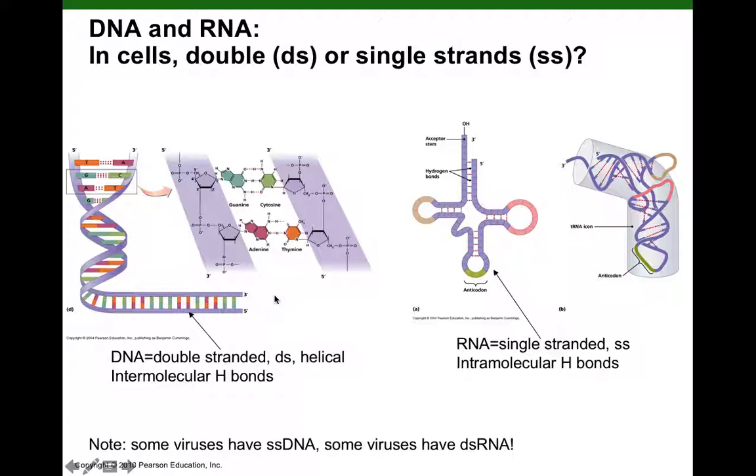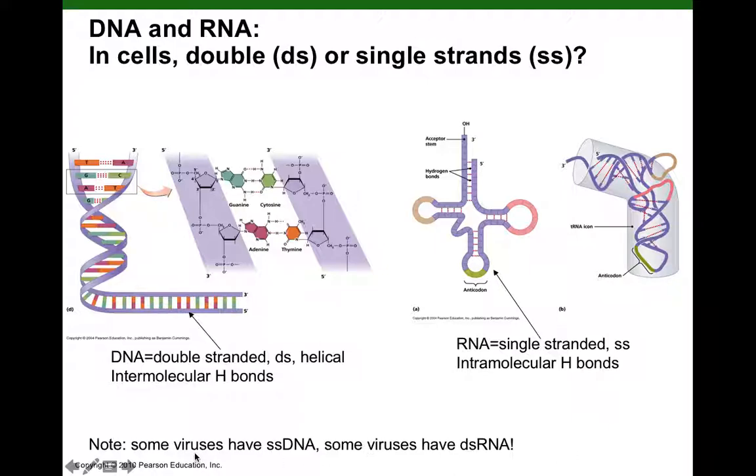So the convention we use, we call chromosomal DNA, the DNA found in our chromosomes, double-stranded or dsDNA. Additionally, DNA is helical. It forms like a spiral staircase, which is really quite beautiful. And then in RNA, we have single-stranded RNA, ssRNA, with stabilization of the functional conformations by intramolecular hydrogen bonds.